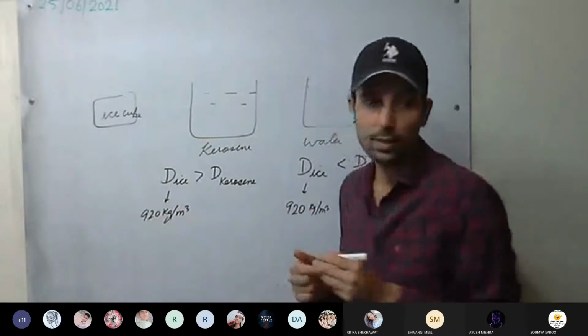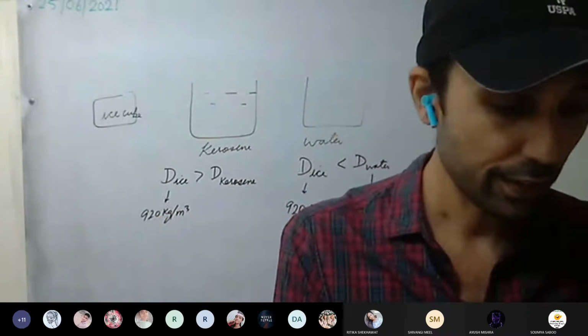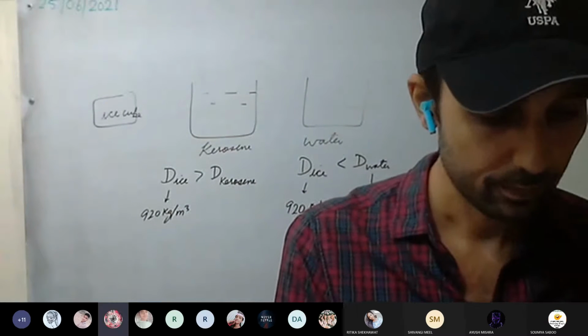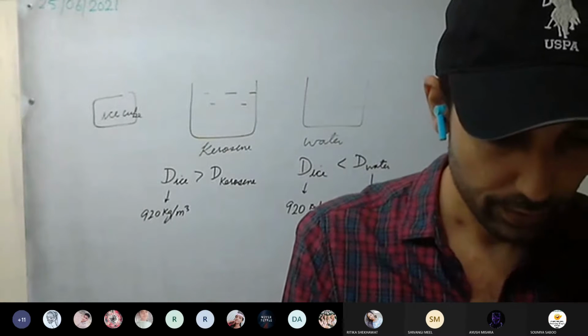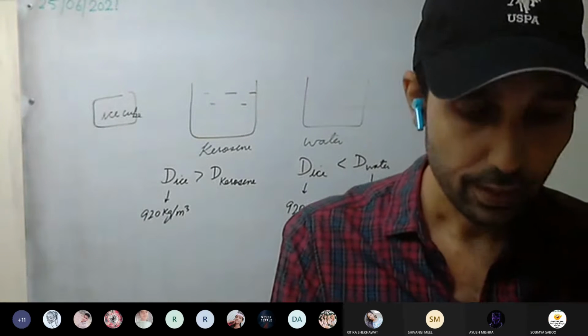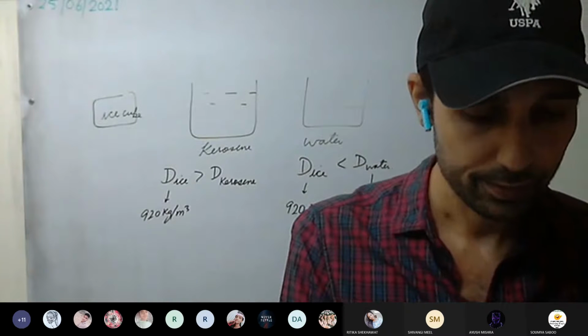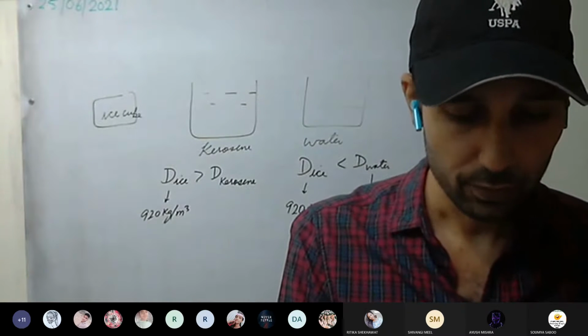Check for kerosene. A table is provided. What is the density? 800 kg per meter cube, provided on page number 27.